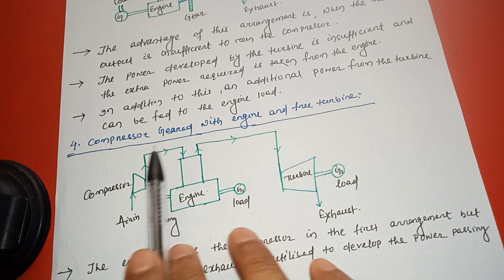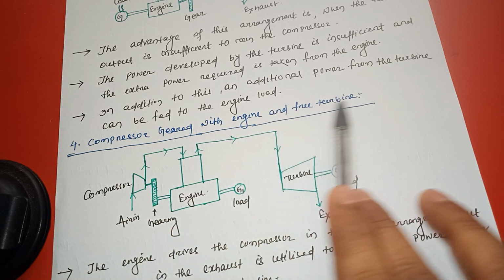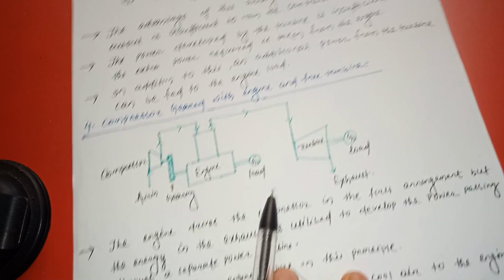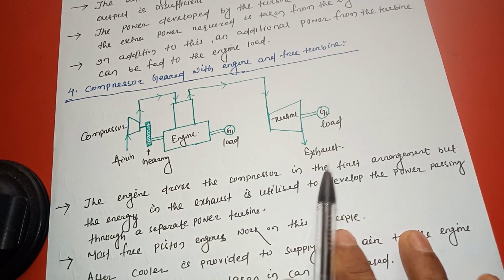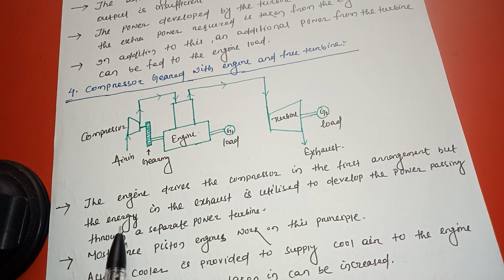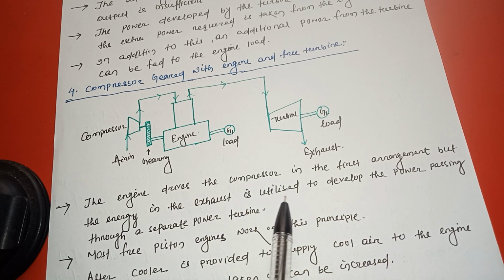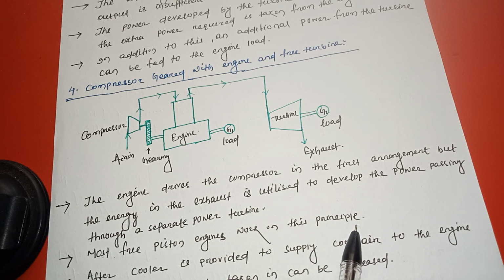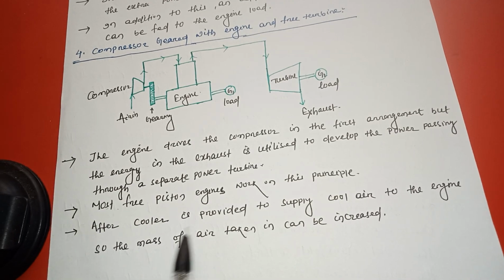Fourth one is compressor geared with engine and free turbine. See the arrangement. The engine drives the compressor as in the first arrangement, but the energy in the exhaust is utilized to develop power by passing through a separate power turbine. Most free piston engines work on this principle. An after cooler is provided to supply cool air to the engine, so the mass of air taken can be increased.